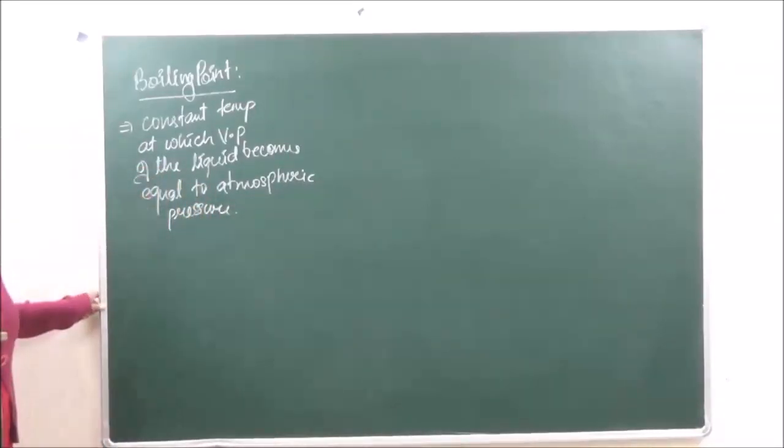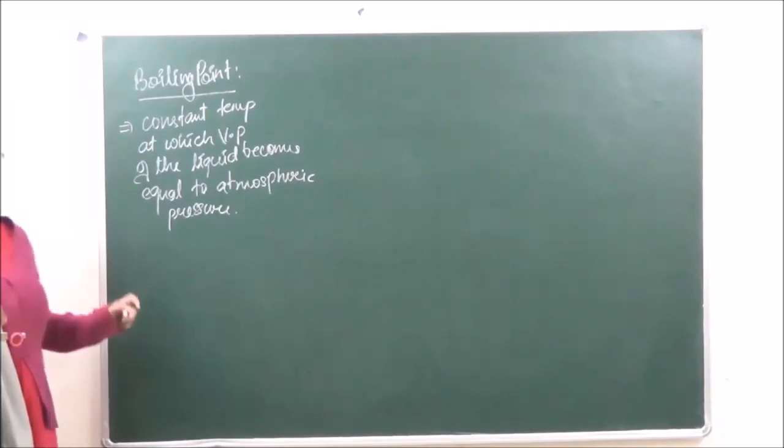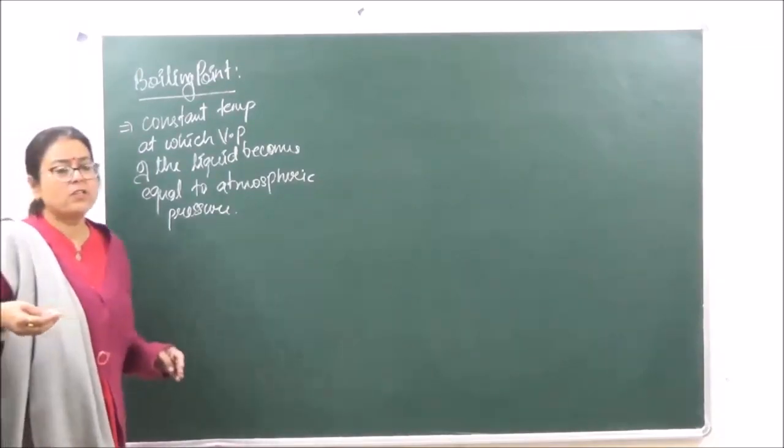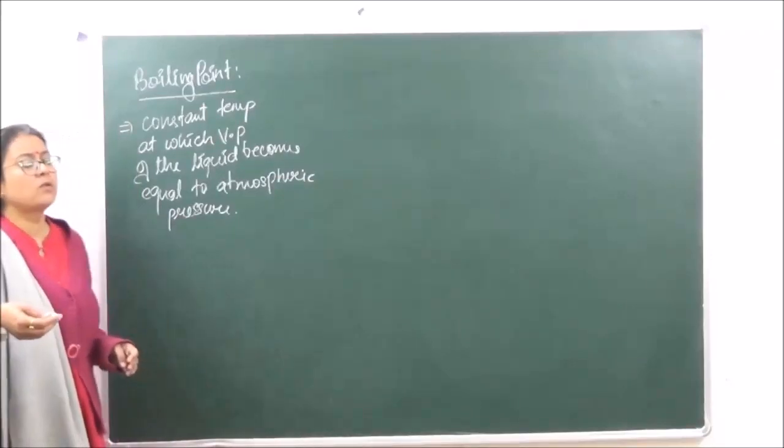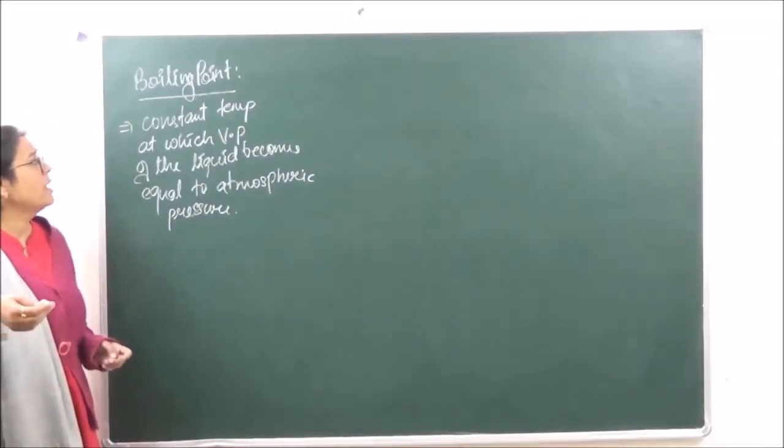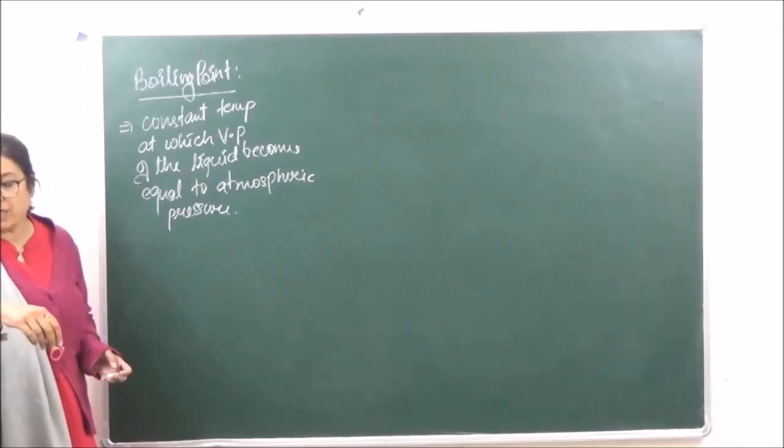Vapor pressure becomes equal to atmospheric pressure. We know that the atmospheric pressure at STP is going to be 760 mm of mercury. So when the vapor pressure of any liquid becomes equal to 760 mm of mercury, its boiling point is going to be achieved.